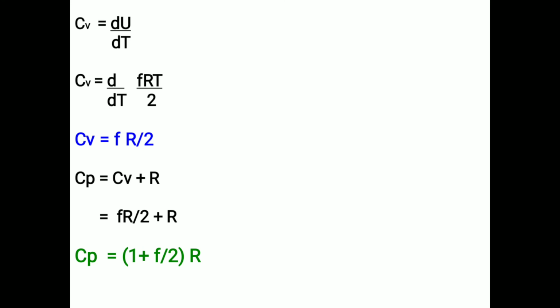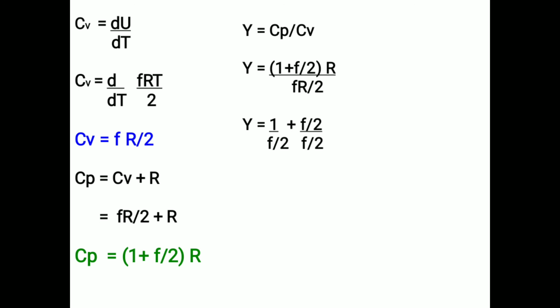Let us find out the gamma, that is the specific heat capacities ratio. So gamma = CP/CV. Substitute CV value in this equation. Therefore gamma = (1 + F/2) R / (FR/2). Here R will get cancelled. Therefore gamma = (1/(F/2)) + (F/2)/(F/2). So F/2 will get cancelled. Then gamma = 1 + 2/F. So CV = FR/2, CP = (1 + F/2) R, and gamma = 1 + 2/F.